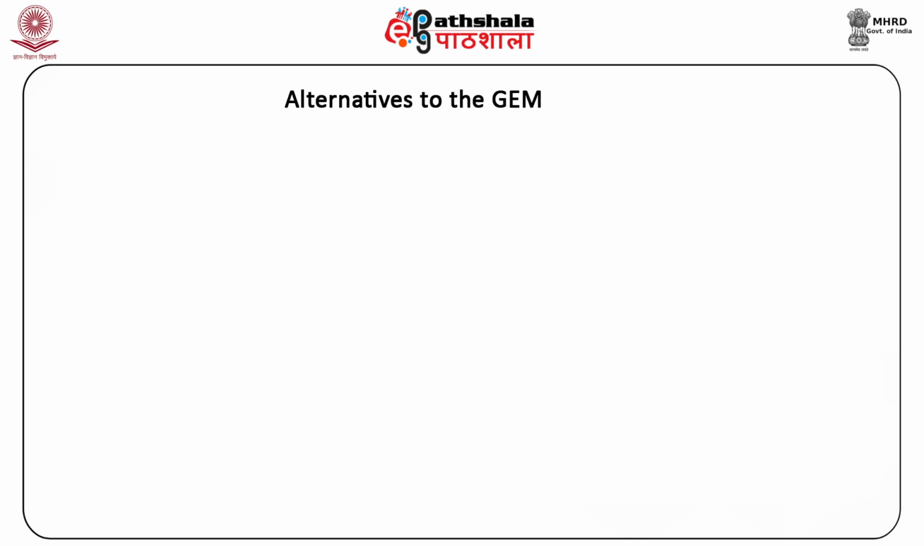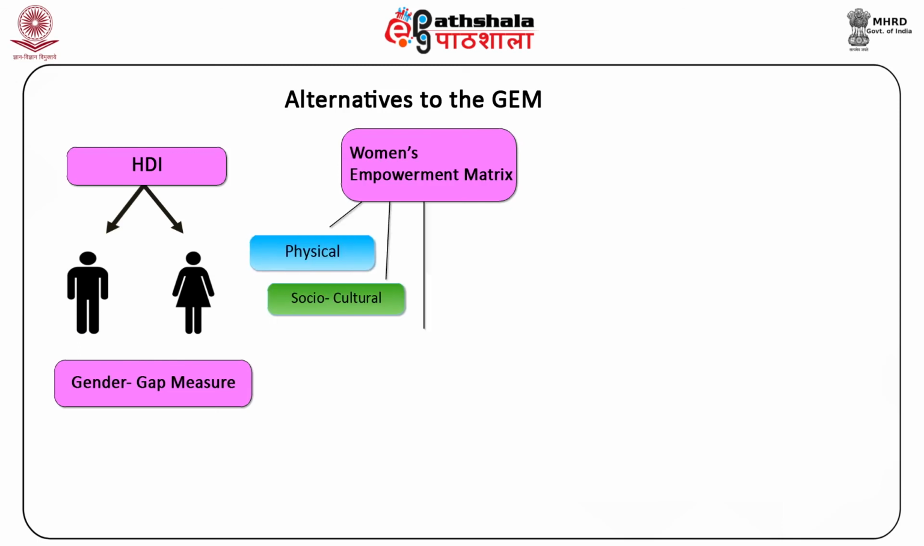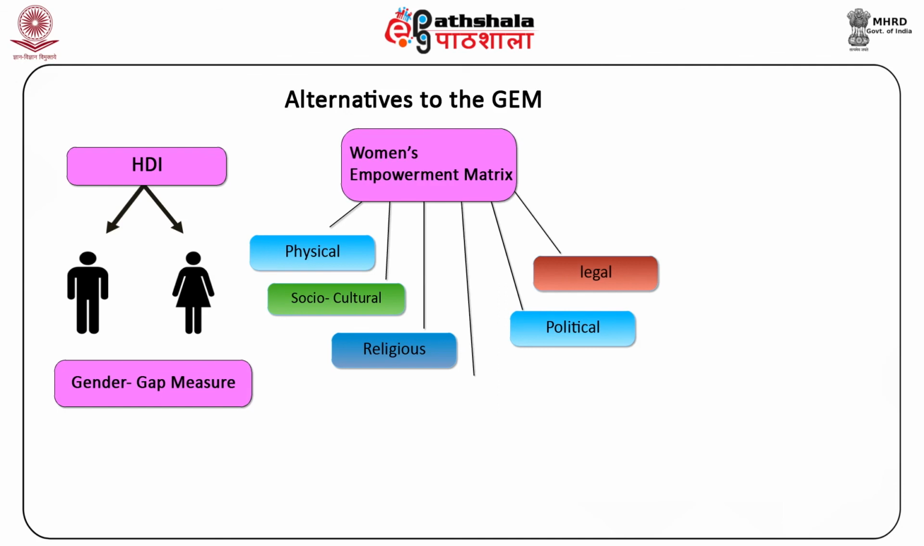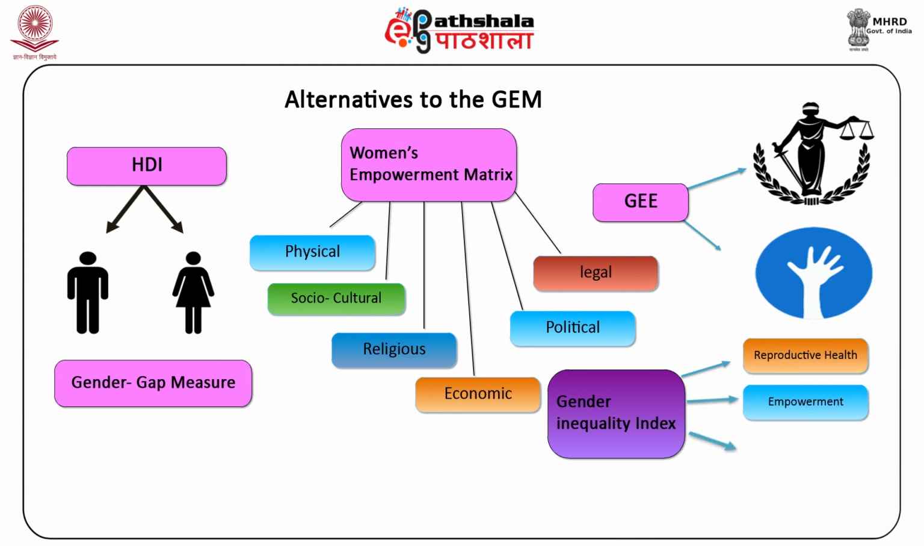Let's now discuss some alternatives to the GEM: HDI for males and a separate one for females, a gender gap measure, a women's empowerment matrix considering six spheres: physical, socio cultural, religious, political, legal, and economic, as well as six levels: individual, household, community, state, regional, and global. A GEE including legal framework and protection of women's rights, as well as other important areas of women's empowerment that are overlooked by the GEM, for example women's movements, public attitudes, and equal rights. Gender Inequality Index considering three new dimensions: reproductive health, empowerment, and labor market participation.